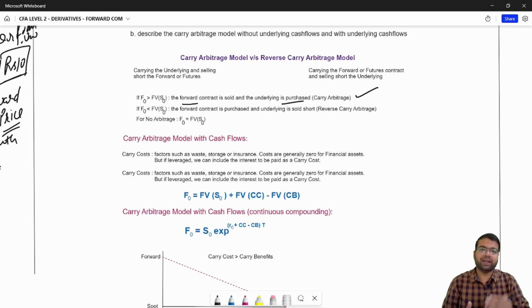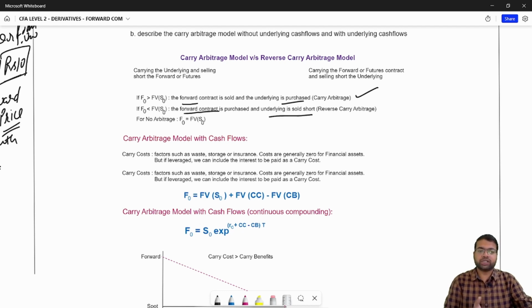So that underlying you purchased today will help you offset that exposure. And the second scenario is if your forward price is less than the future value of the spot price. In that case, your underlying is expensive. So what you will do is you will buy the forward contract and sell short the underlying.